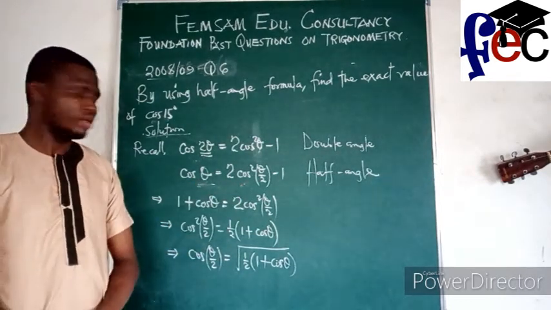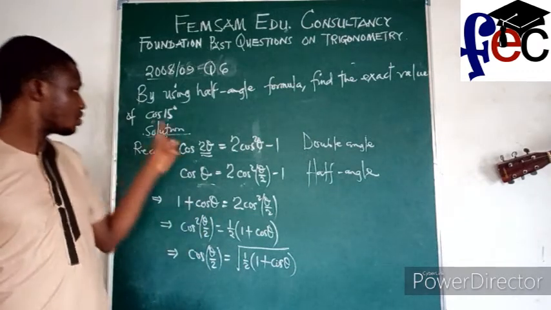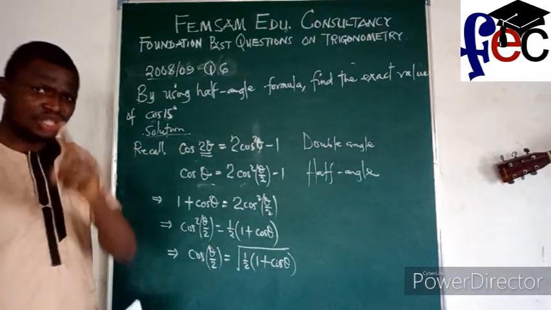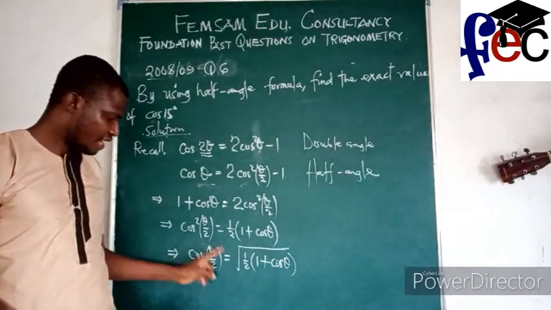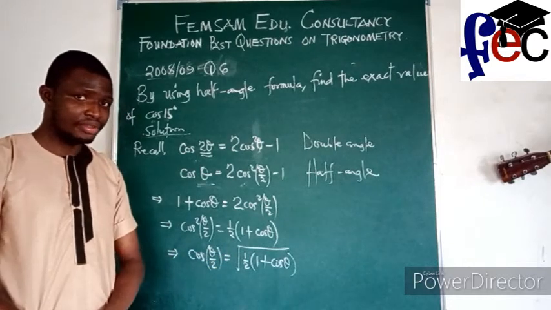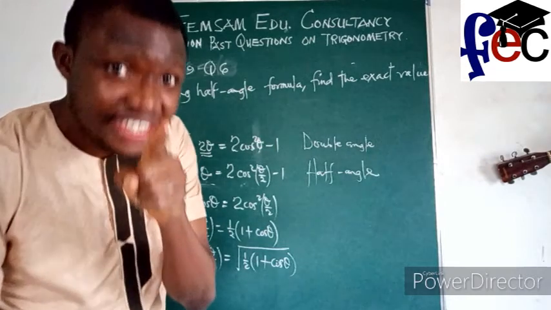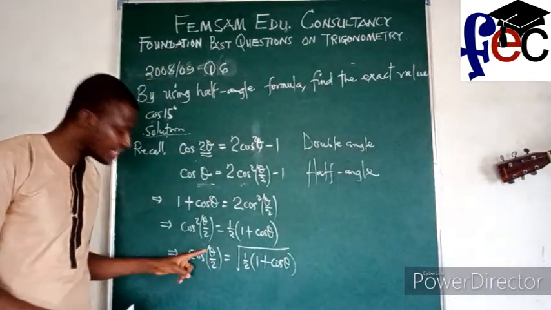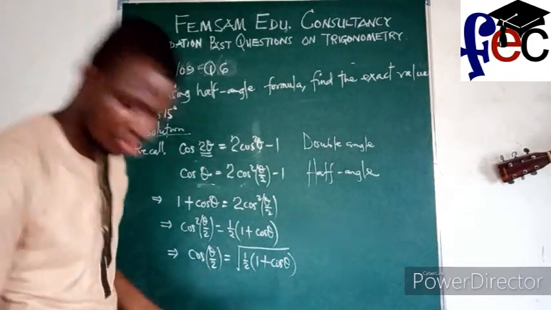Now, if that is the case, they want us to find what? Cos 15 degrees. What do you think would be the value of theta? For me to have everything here, it will be 15 degrees. You notice that if you put 30 degrees there, it will become 15, because 30 divided by 2, that's 15 degrees. Is that not so?